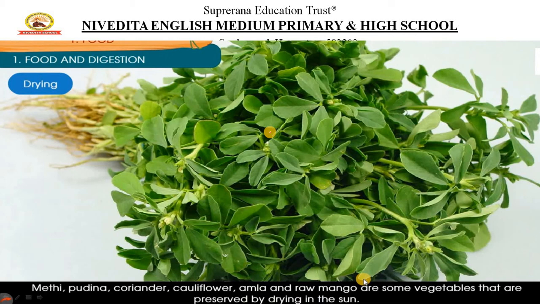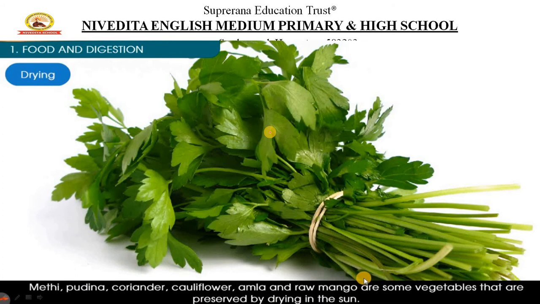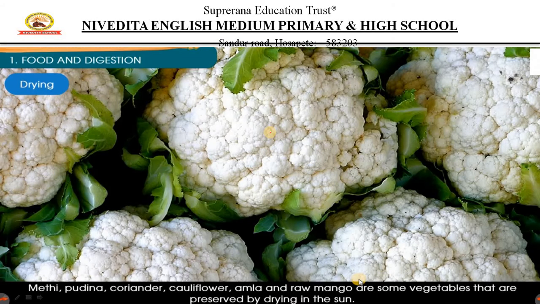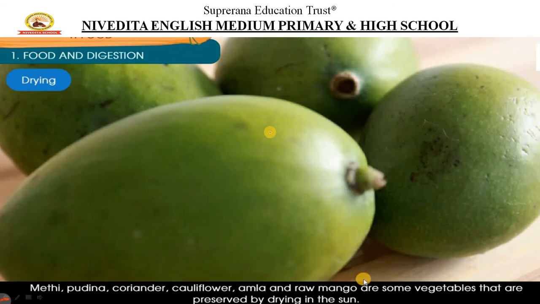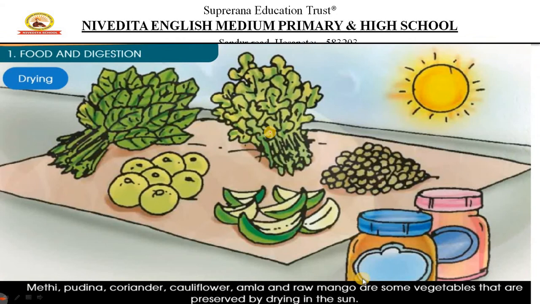But if you want to preserve them, how did they used to preserve these green leafy vegetables? Right now we have refrigerators, we get it once a week, we keep it there. But in earlier days, what they used to do, they used to dry them in the sun. So they used to take these leafy vegetables, like methi, pudina, coriander, cauliflower, amla, raw mango. They used to keep them in the sun, as you can see.